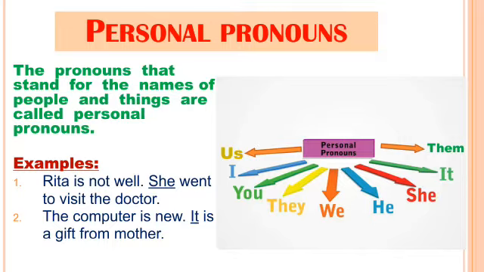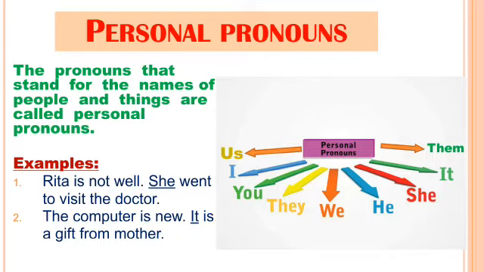Personal pronouns, the pronouns that stand for the names of people and things, are called personal pronouns. For example, Rita is not well. She went to visit the doctor. So what is she? She is the personal pronoun.